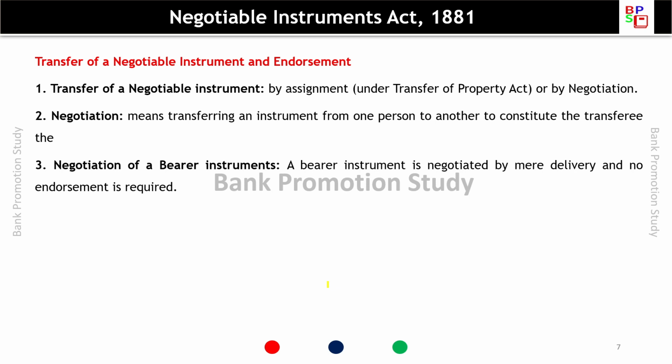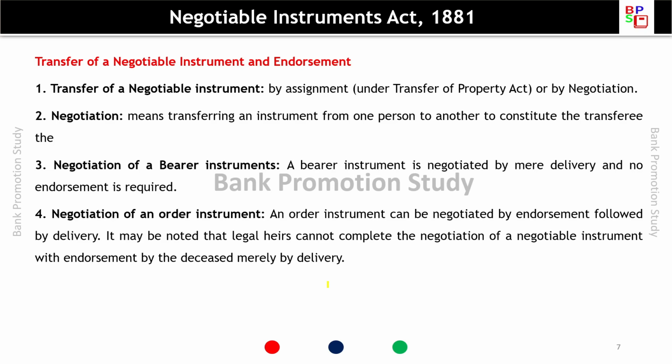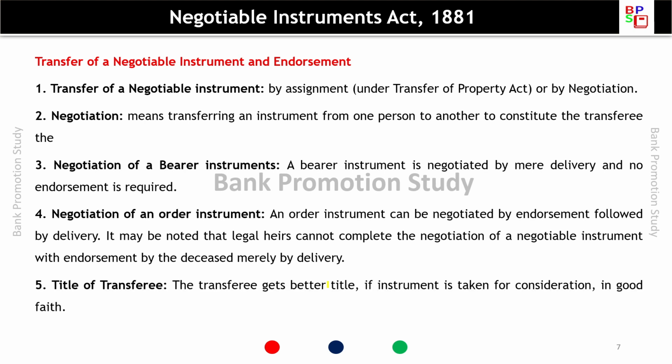Negotiation of a bearer instrument. A bearer instrument is negotiated by mere delivery and no endorsement is required. Negotiation of an order instrument. An order instrument can be negotiated by endorsement followed by delivery. It may be noted that legal heirs cannot complete the negotiation of a negotiable instrument with endorsement by the deceased merely by delivery. Title of transferee. The transferee gets better title if the instrument is taken for consideration in good faith.